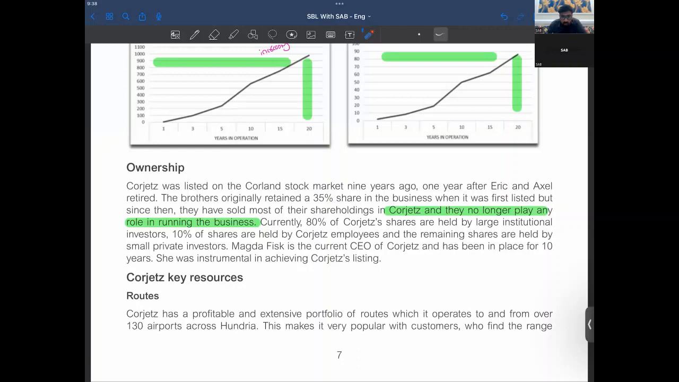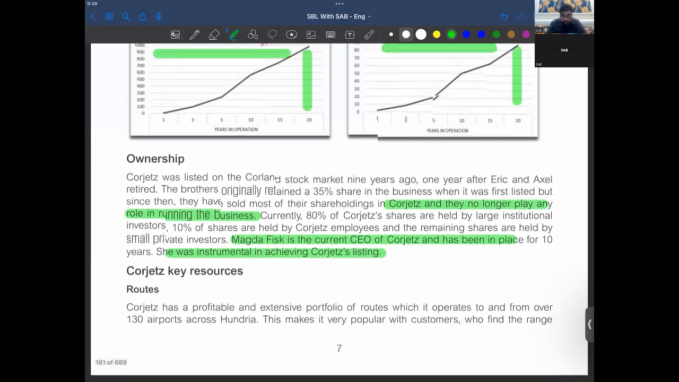Now, Magda Fisk is currently CEO. So she is the CEO here, right? And she has been in place for 10 years. She was instrumental in achieving Gorgeous's listing. So Magda was the person behind Gorgeous's listing.